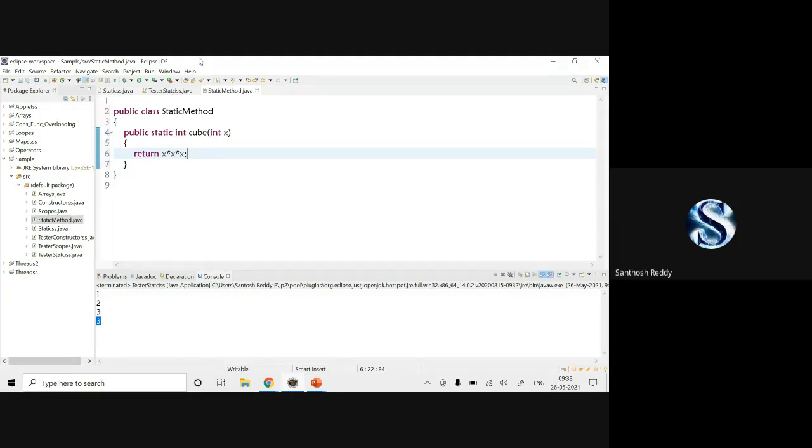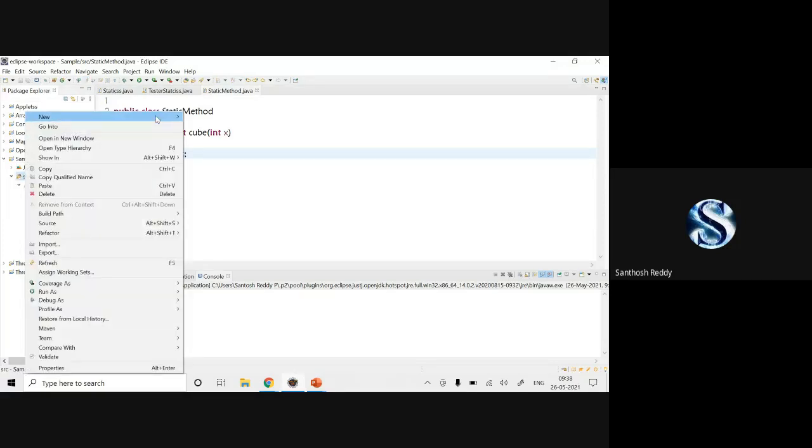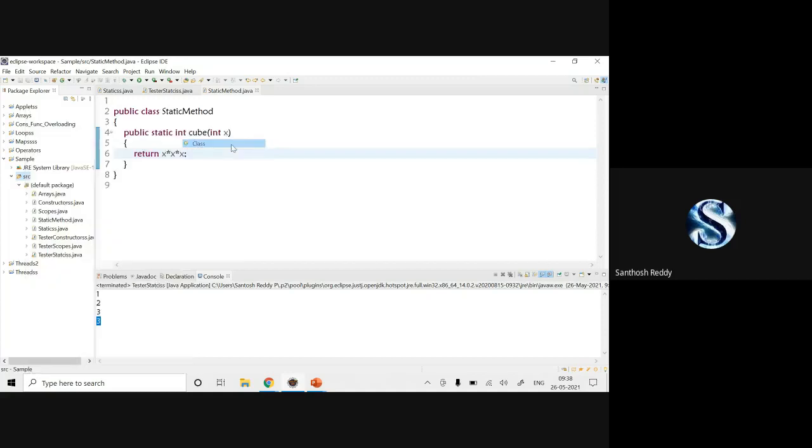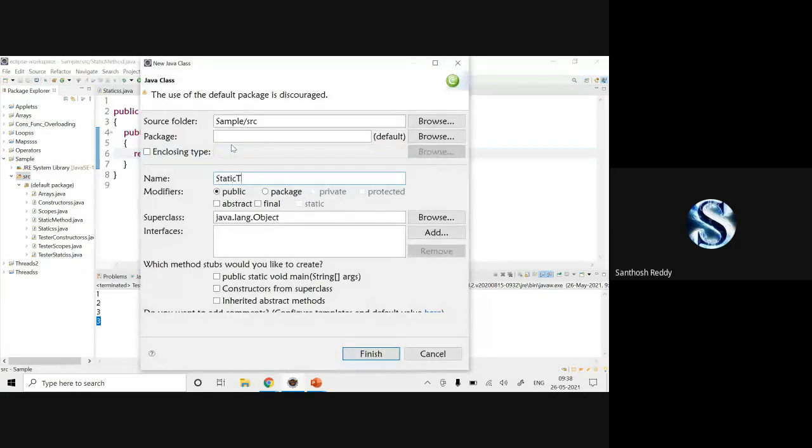Okay, now I'll create one tester class for your static method. New class, tester static method.